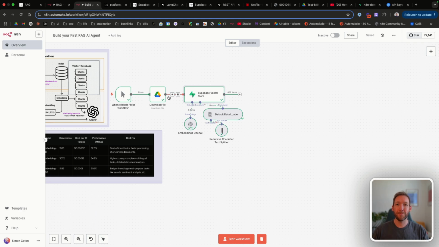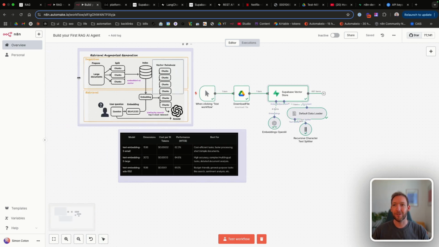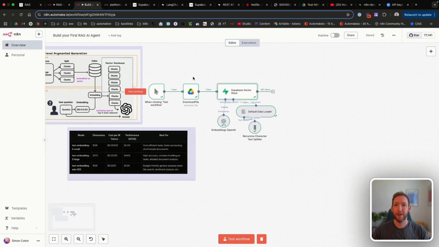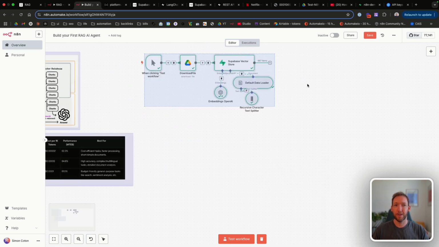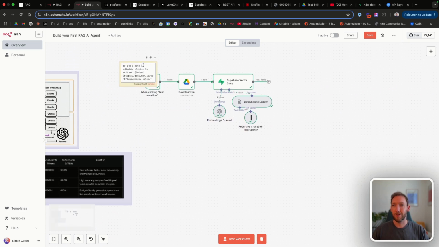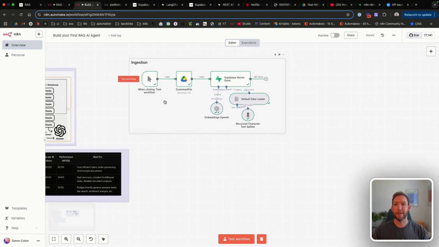So for a very simple use case, that is the ingestion stage that we talked about there. So actually, once you've done that once or twice, it's very straightforward. Let's open up a note here. Let's just call this ingestion. I'm always very keen to label everything clearly and have clear run-throughs so that when I revisit these documents or workflows, I know exactly what's going on, and it's good practice to have.